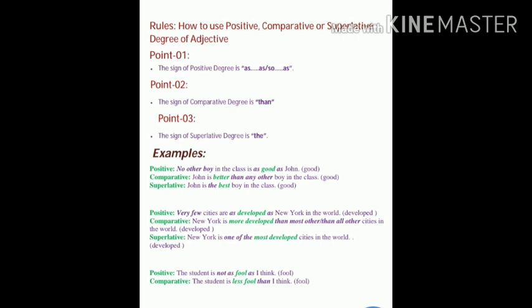Some more examples are also given in this worksheet, and you can read these examples, and I hope you have understood all these things very well.